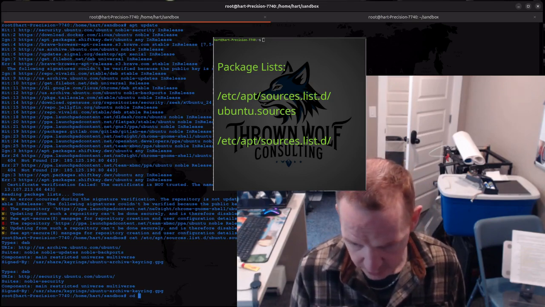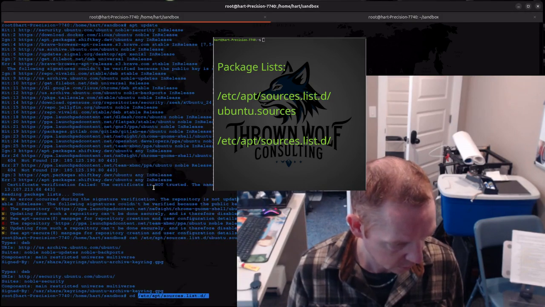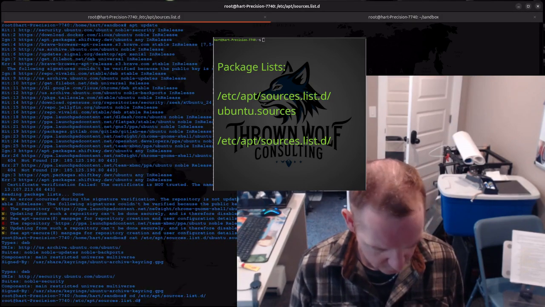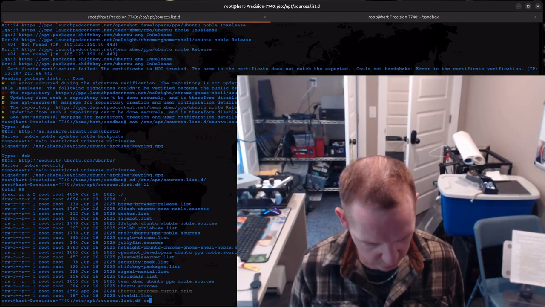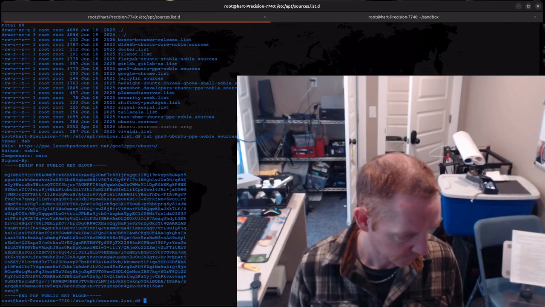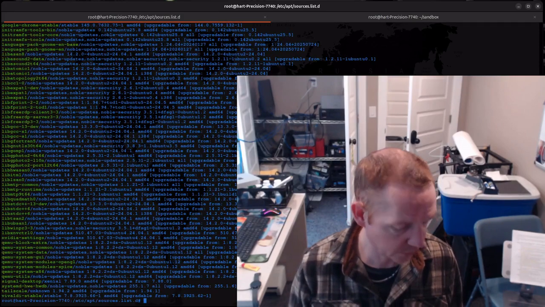Another place that we have is this guy. We can cat one of those and see what's in there. Upgradable tells me what we can update.